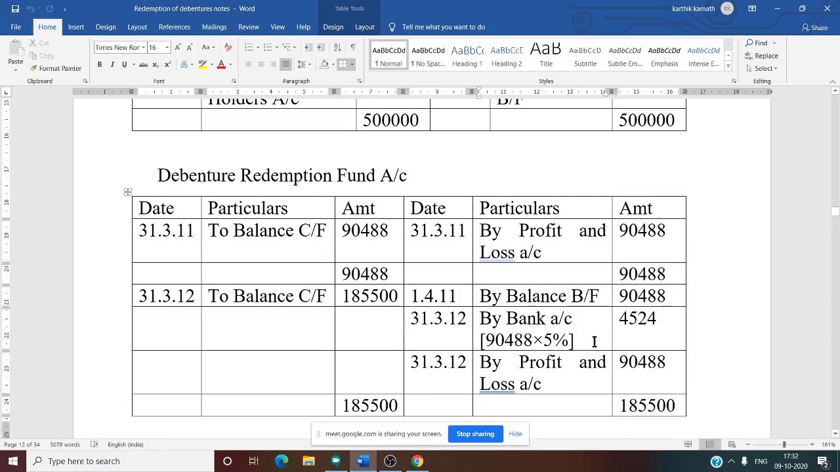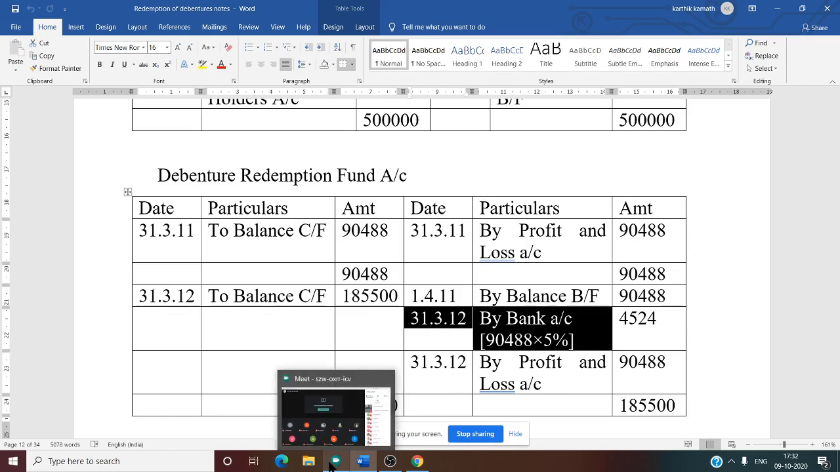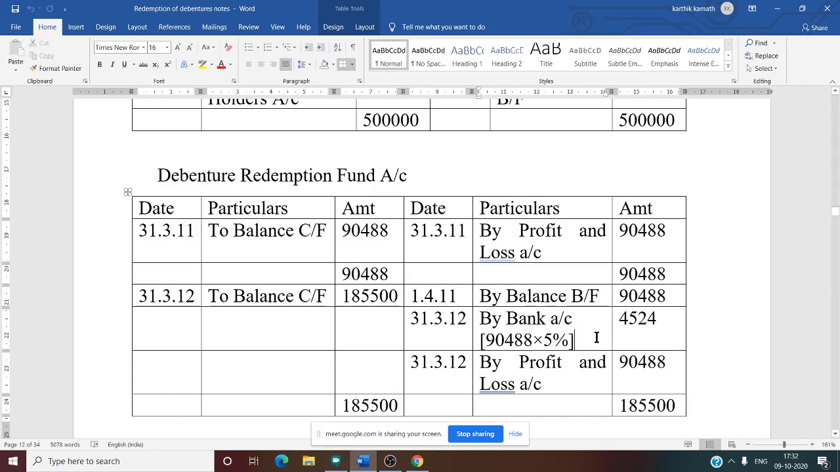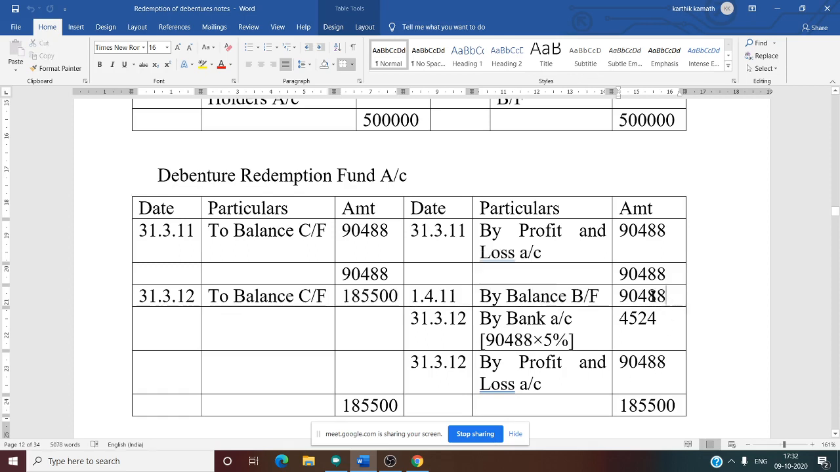After that we need to calculate interest. How to calculate interest? We know the simplified journal entry for interest: bank account debit to debenture redemption fund account. That is why we have written by bank here. Interest we need to calculate on the opening balance of each year. So in this problem, the opening balance for the second year is 90,488. See this, I have blocked it.